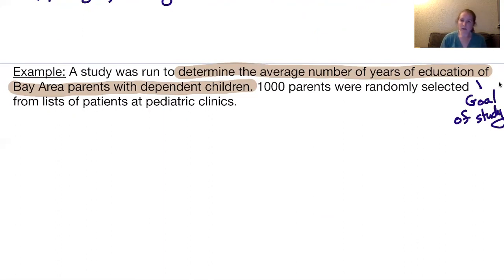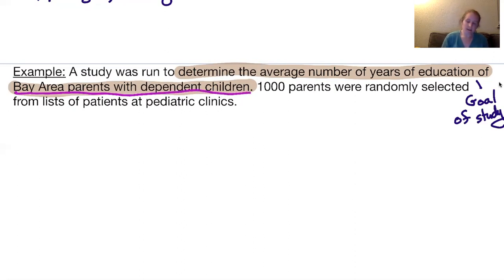In that goal, we can figure out both who it is we're trying to study, the population, as well as what information we should be collecting from the individuals. So who it is we're trying to study: we're trying to study Bay Area parents with dependent children.